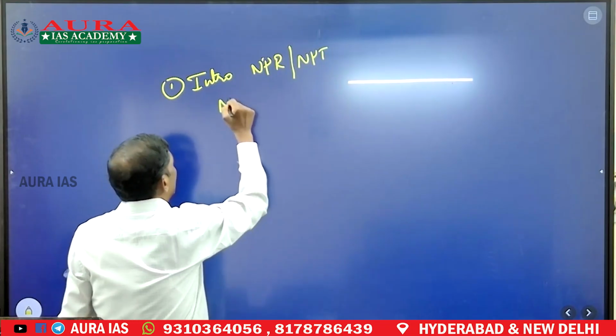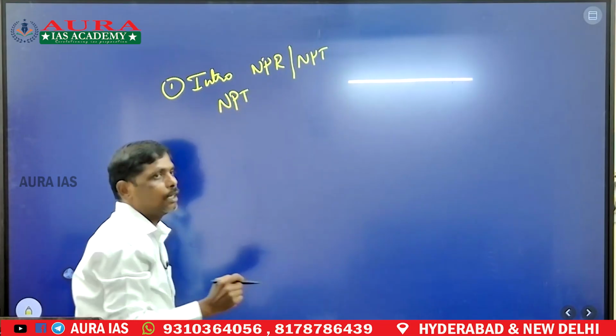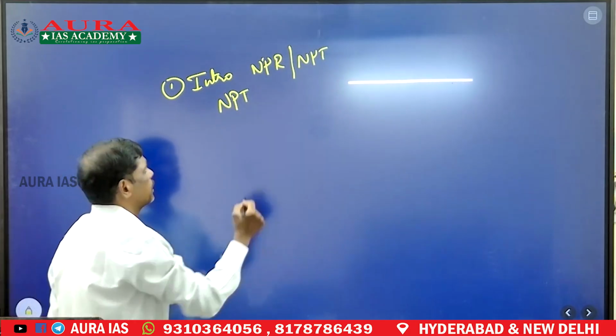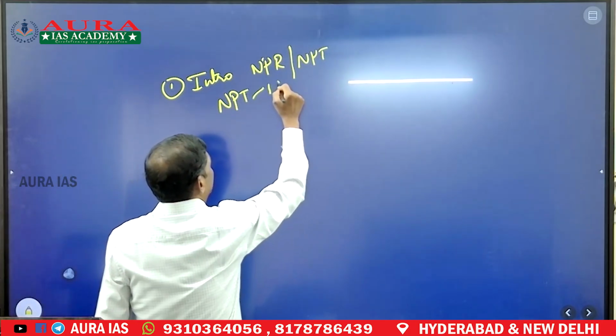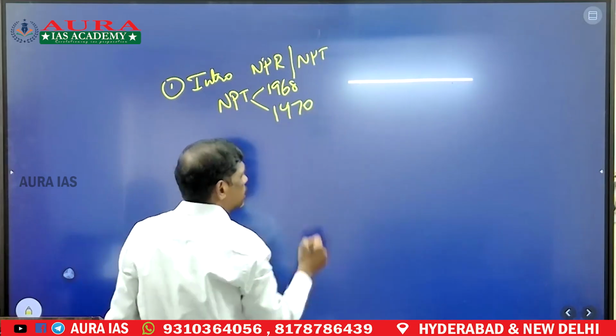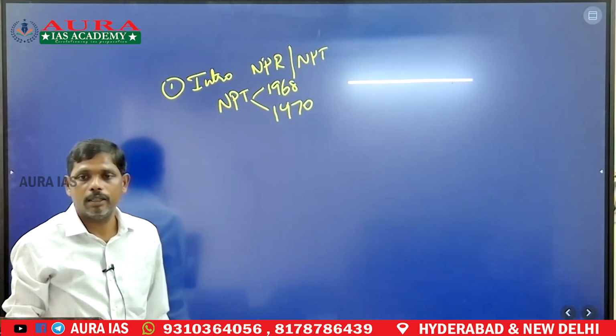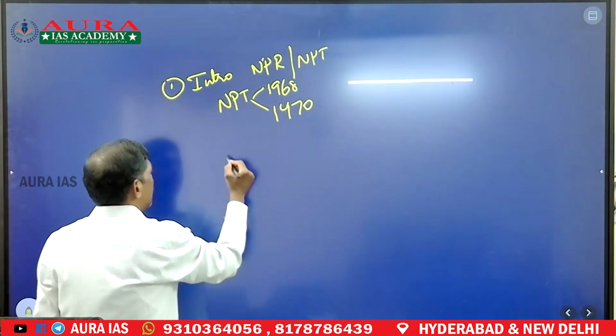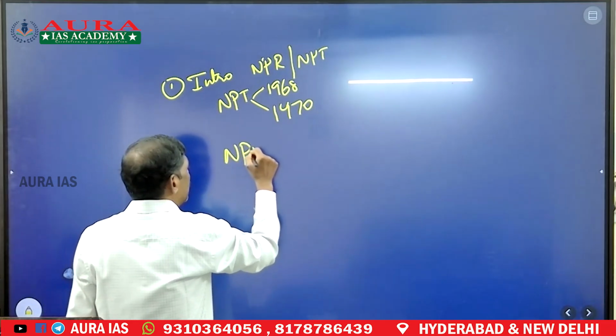So talk about the non-proliferation treaty, which came in 1968 and got implemented from 1970. NPT is based upon three pillars.